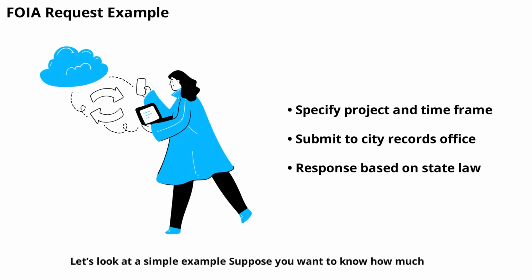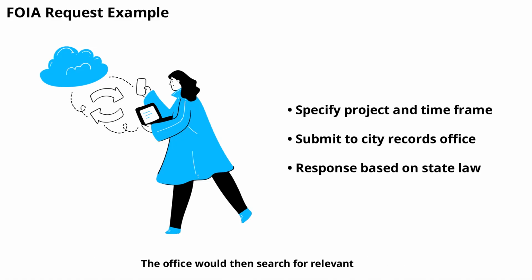Let's look at a simple example. Suppose you want to know how much your city spent on a recent construction project. You would submit a FOIA request to your city's records office, specifying the project and the time frame. The office would then search for relevant documents and respond according to your state's laws.